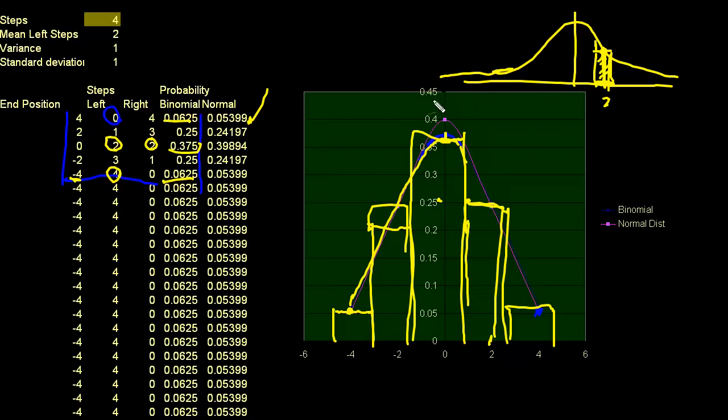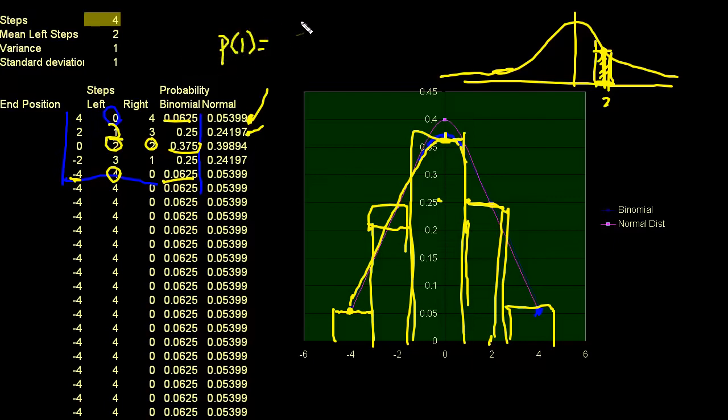But right now, I just want to give you the intuition that the binomial distribution really does converge to the normal distribution. So what is this number right here? Well, let's say this one right here, because I don't want to use the 0. So what is the probability that I take one left step? I used left steps as a success. So what is the probability of 1?